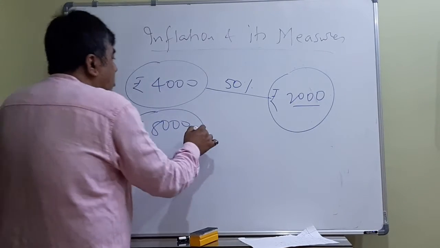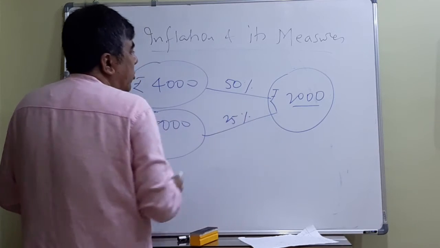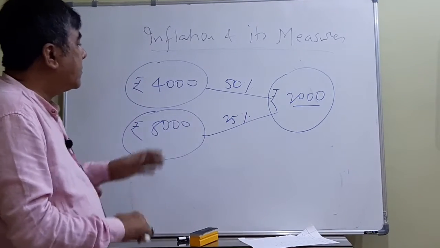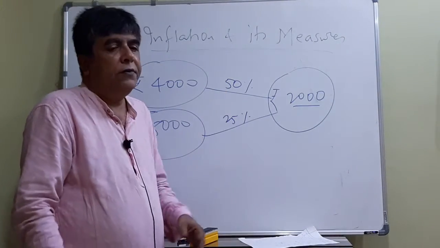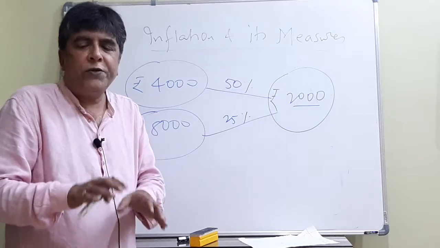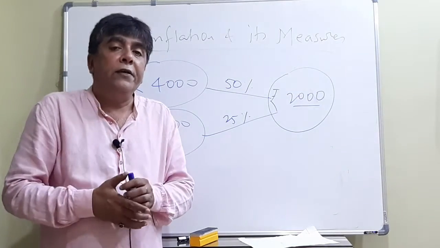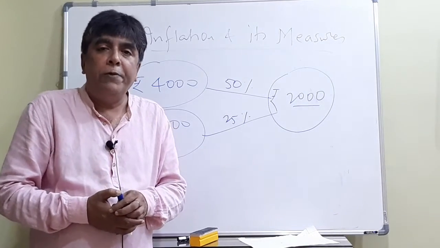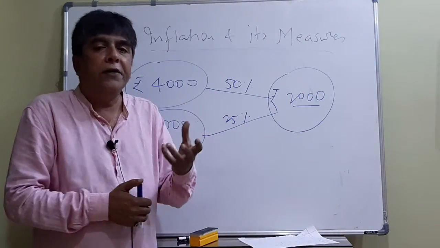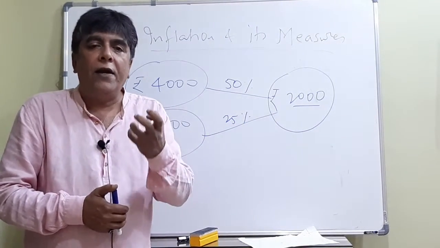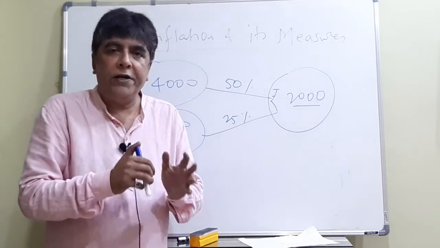Okay, so I'm also spending 2,000 on food, but for me the weight is only 25%. So for me the weight of food items is going to be less. Since food items' consumption, their demand, is more or less price and income inelastic, it means they don't vary with the level of your income or because of changing prices. So demand for food items is price and income inelastic. I hope now you are getting comfortable.